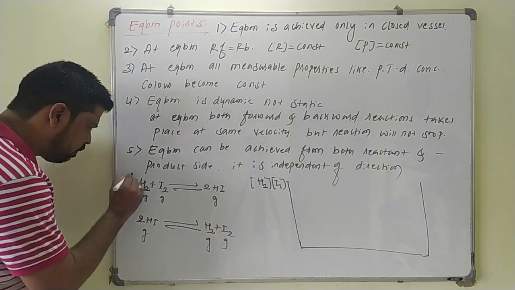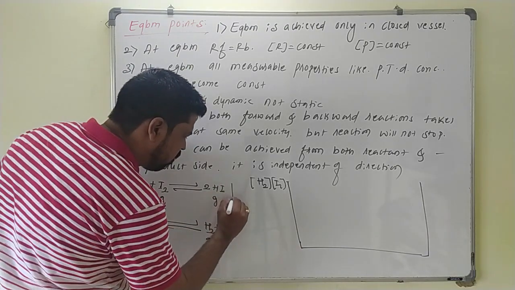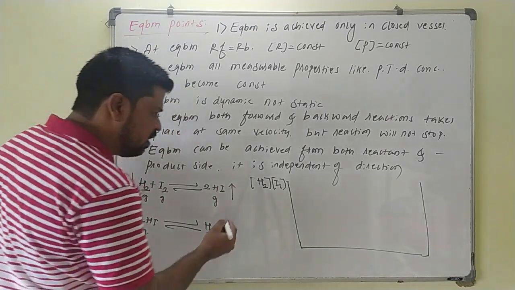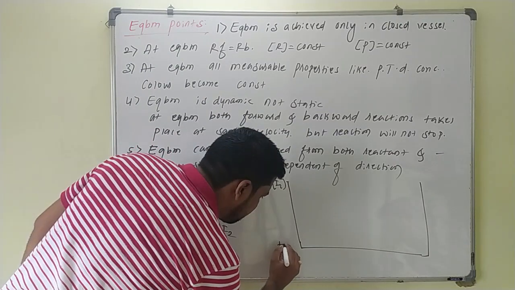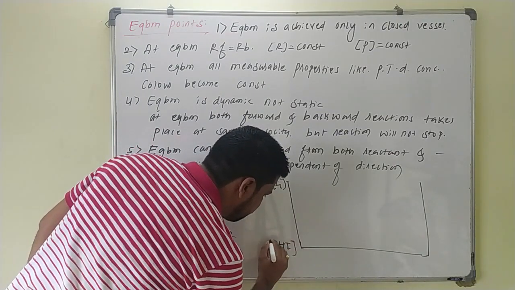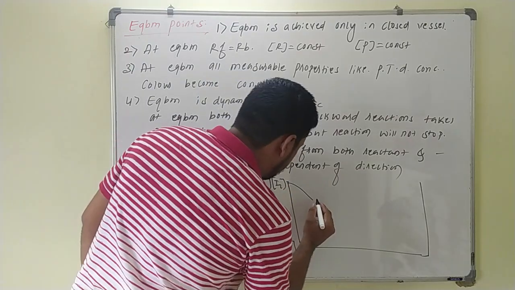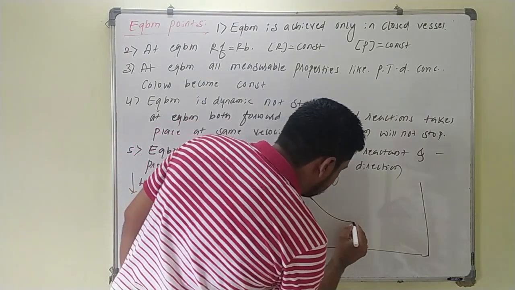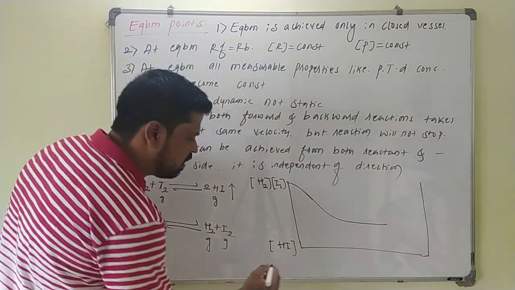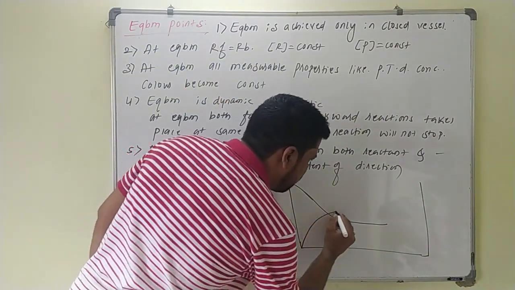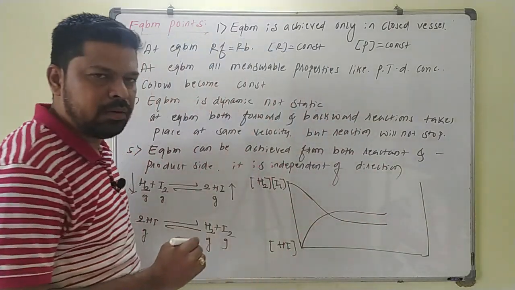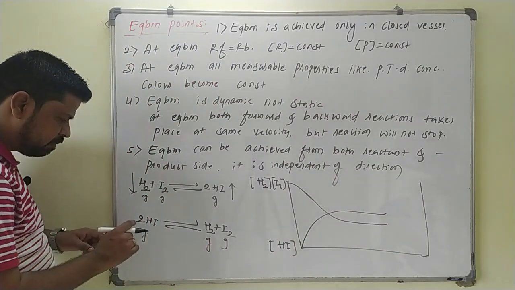Concentration of reactant goes on decreasing and concentration of product goes on increasing from left to right here. So if I take the molar concentration of HI, in this case the concentration of H2 and I2 goes on decreasing and ultimately becomes constant. Concentration of HI goes on increasing and again becomes constant here. You can take HI also.